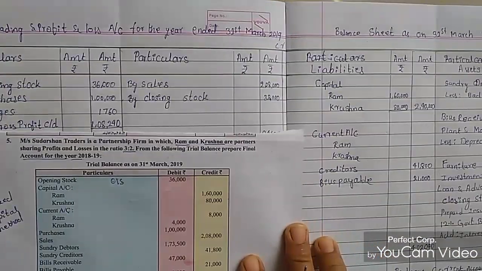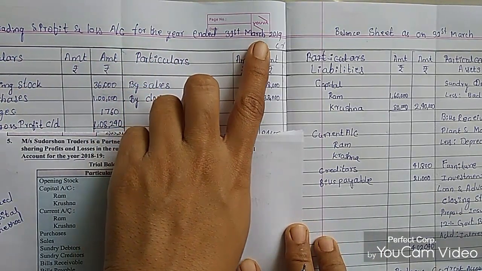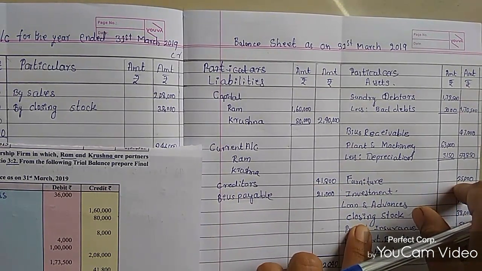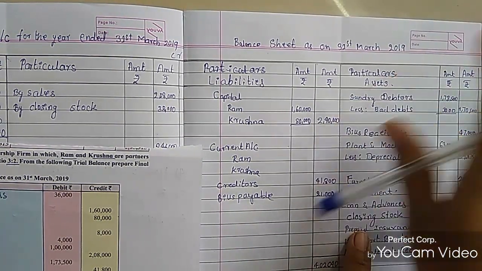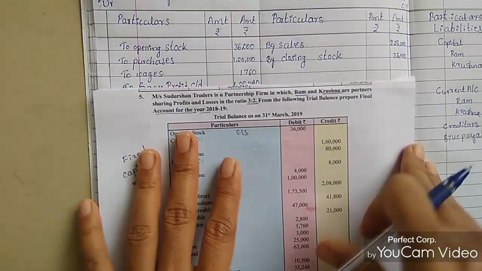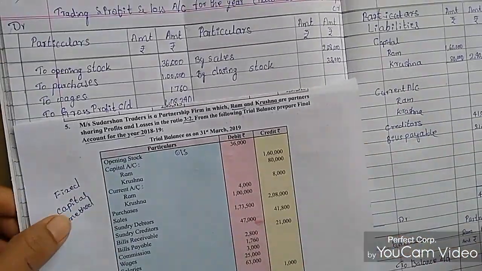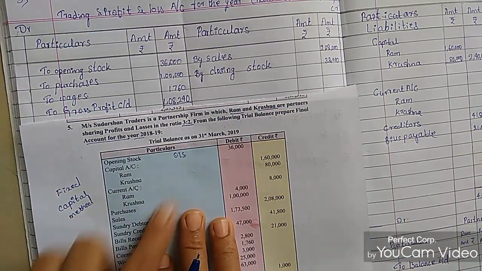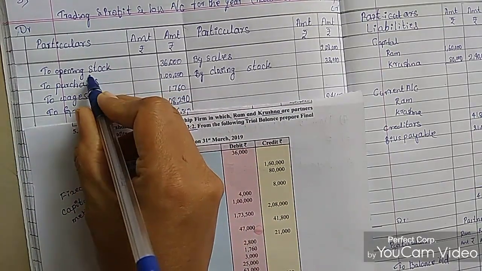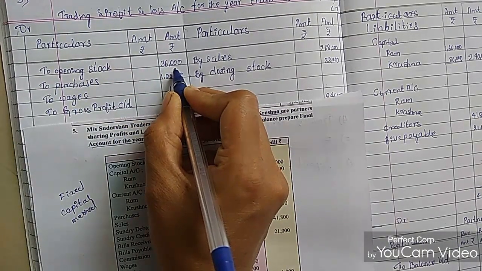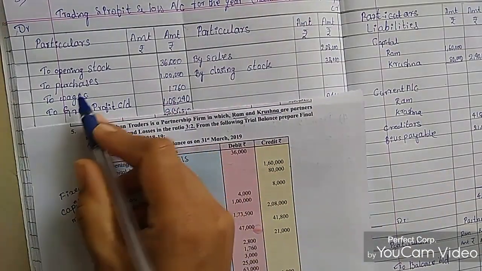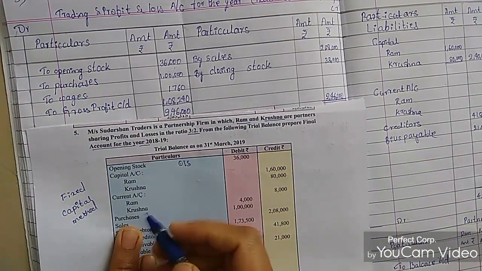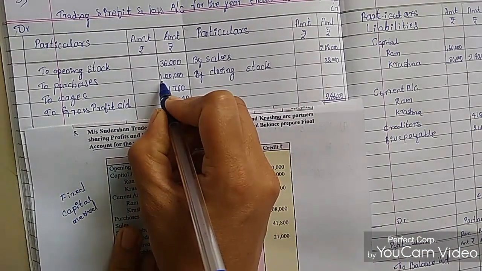So this is the trading and profit and loss account for the year ended 31st March 2019, and this side is the balance sheet as at 31st March 2019. We'll go through the first entry in the trading account, that is opening stock. To opening stock is how much? 36,000. So I have entered it here. To opening stock, 36,000. And purchases. To purchases amount is how much? Purchases amount is 1 lakh rupees. I have mentioned it here, 1 lakh.